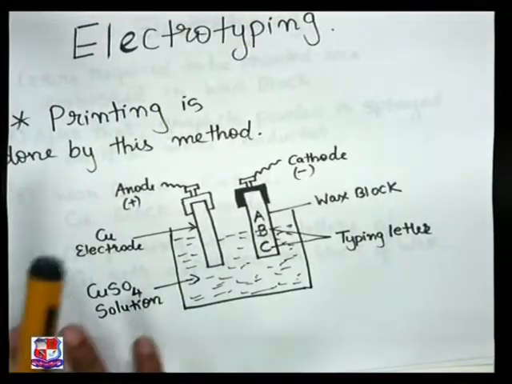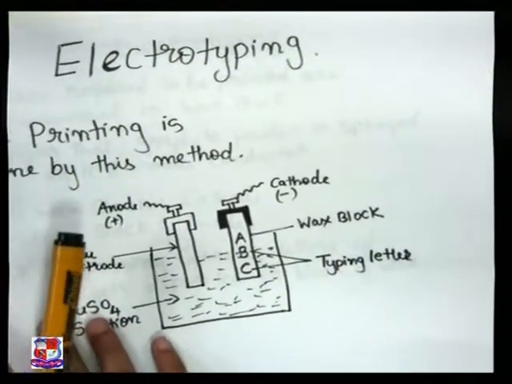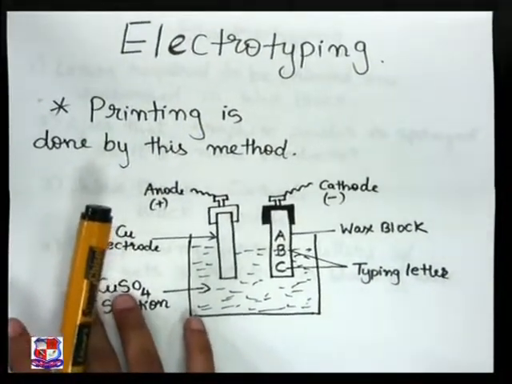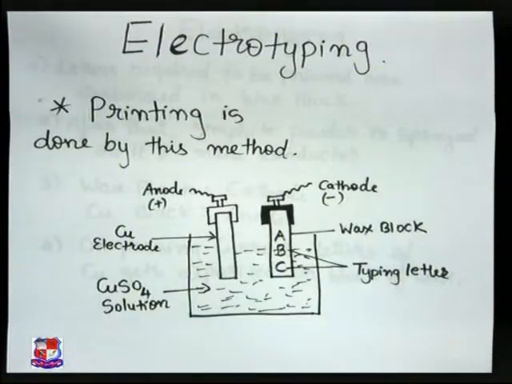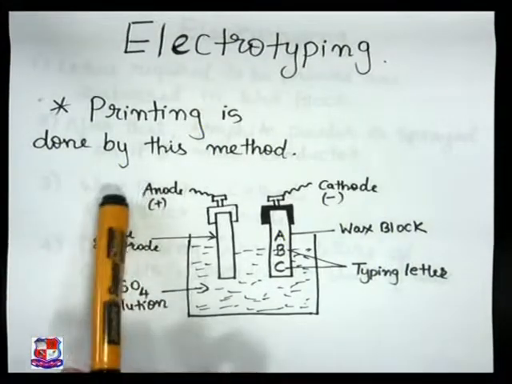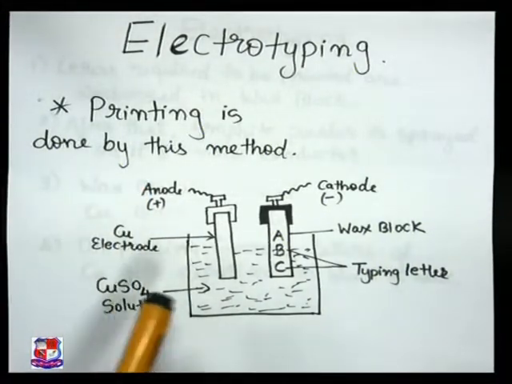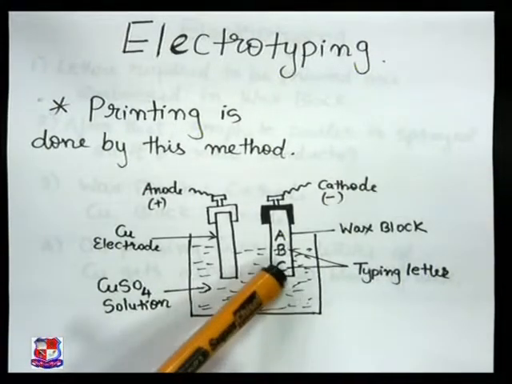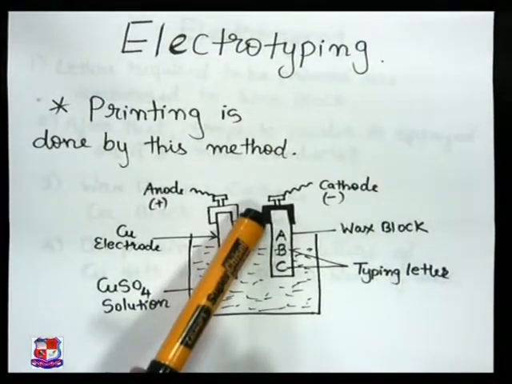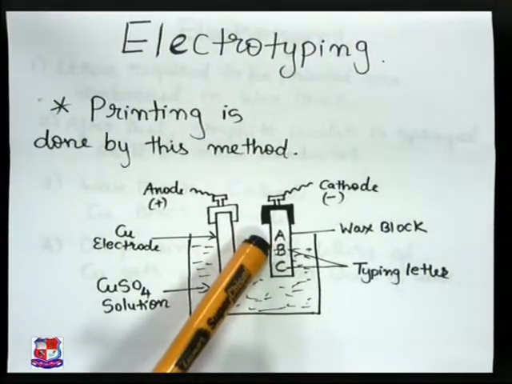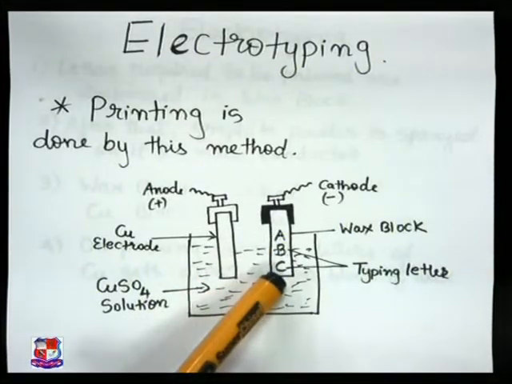You can see here the electrotyping process. What happens in the electrotyping process? It is a very important process used for printing in industries. We take a block of wax, and the letters which we want to print are embossed on this block of wax.